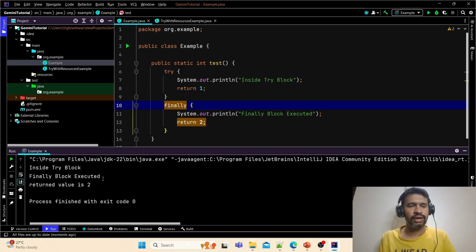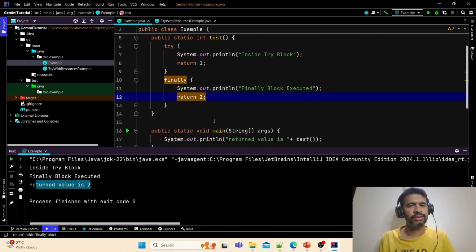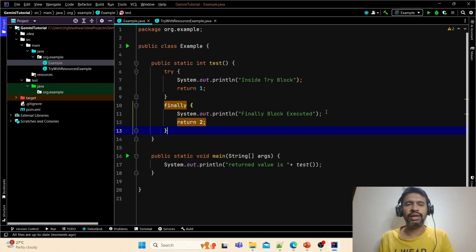So you can see the returned value is 2, which is returned from the finally block. So I hope you understood. So normally, when you see a return statement in try and finally, the finally block return will always be executed. And you can ask me a question, is there any time only try will be executed and finally will not be executed? We have that question also in the list. So we'll move on to that question in a while.